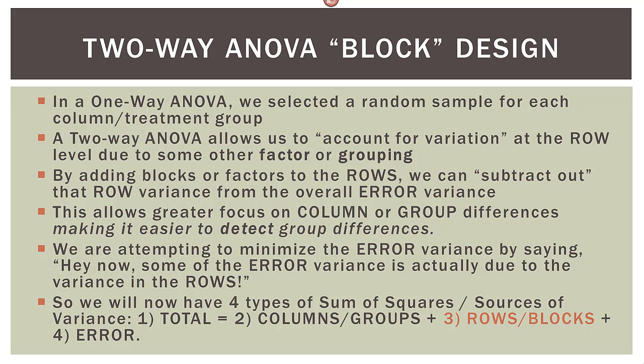So we will now have 4 types of sum of squares. We're going to have the total sum of squares, the total variance, and that is made up of the group or column variance, the row or block variance, and the error variance. So the total variance of the problem is made up of these 3 other types: columns, blocks, and error.